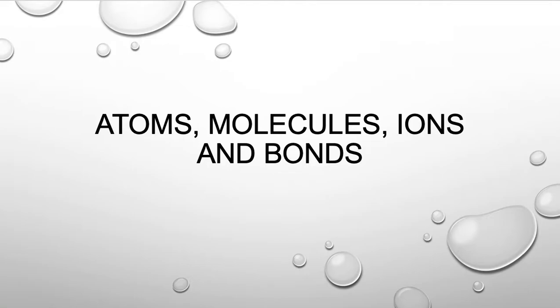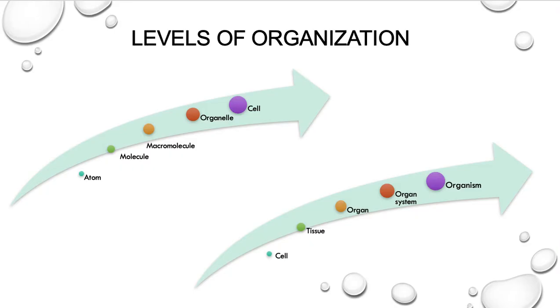Hello everyone. This lecture is going to be about atoms, molecules, ions, and chemical bonds. Living things are highly organized and structured. Following a hierarchy, they can be examined on a larger scale, from small to large. The atom is the smallest and most fundamental unit of matter. An atom, by forming chemical bonds, interacts with other atoms and forms larger structures, molecules.